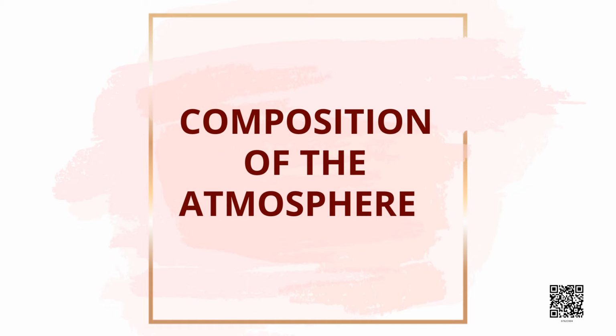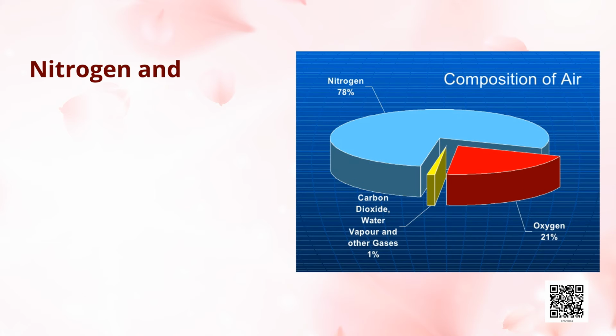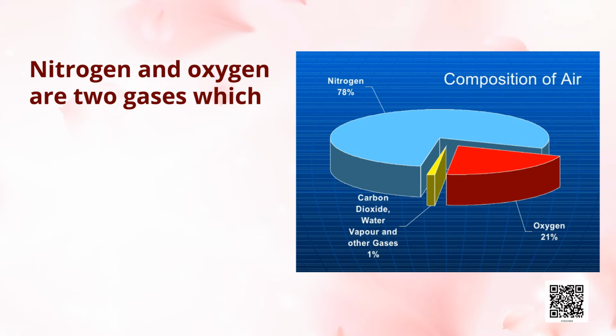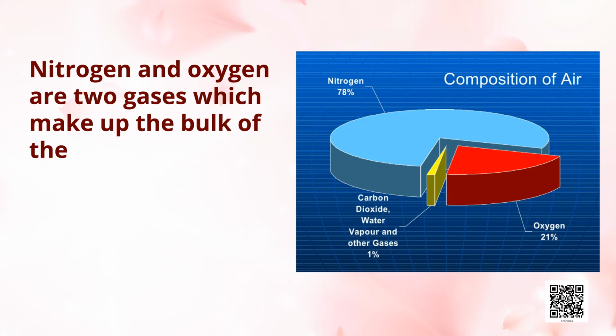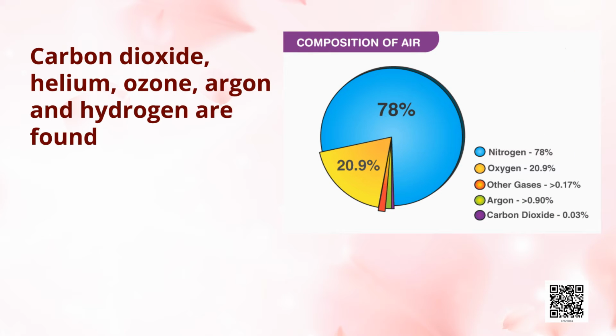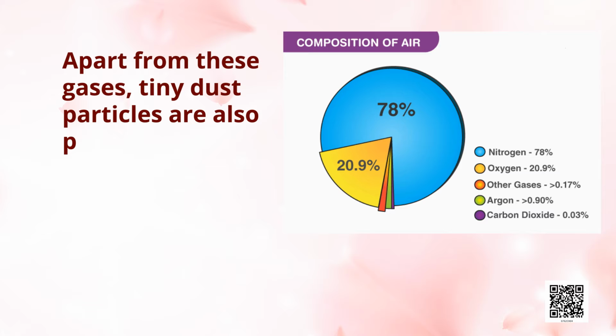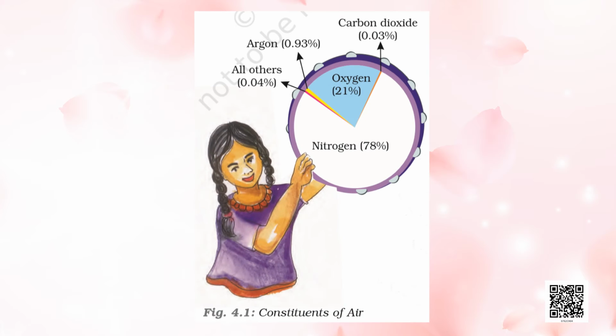Do you know that the air we take in while breathing is actually a mixture of many gases? Nitrogen and oxygen are two gases which make up the bulk of the atmosphere. Carbon dioxide, helium, ozone, argon and hydrogen are found in lesser quantities. Apart from these gases, tiny dust particles are also present in the air. The pie chart gives you the percentage of different constituents of air.